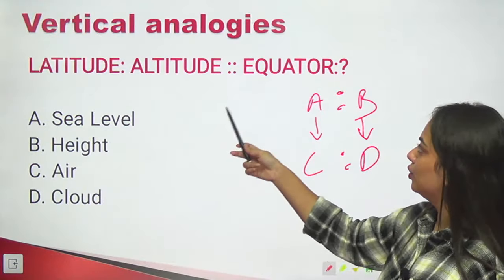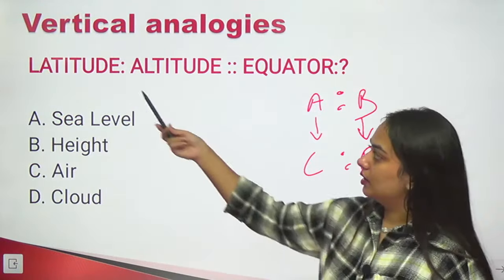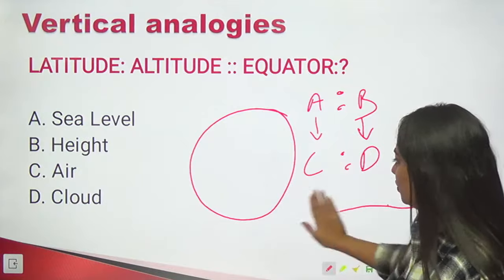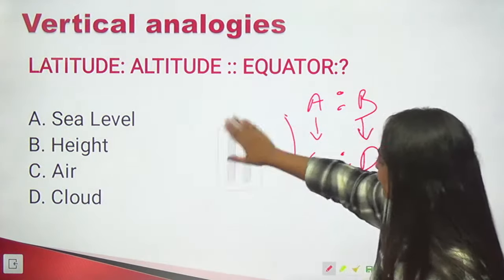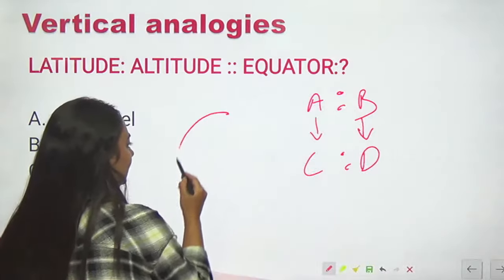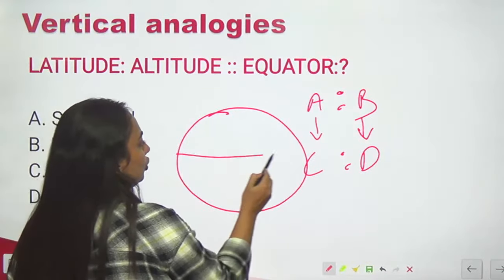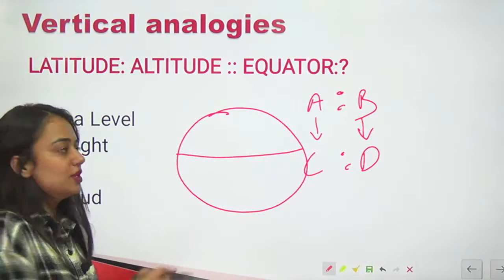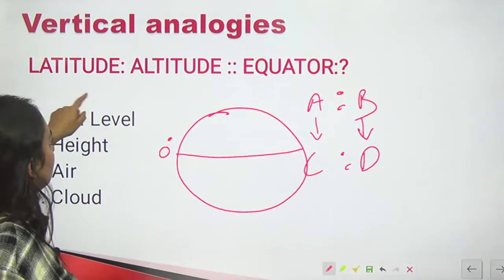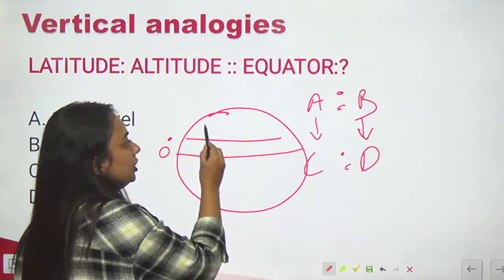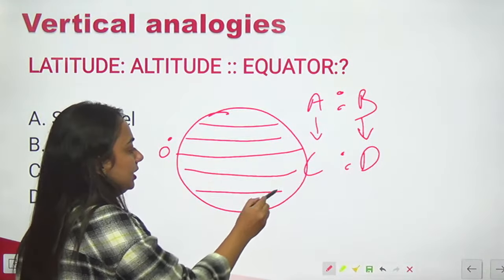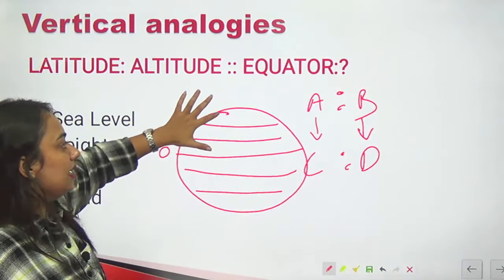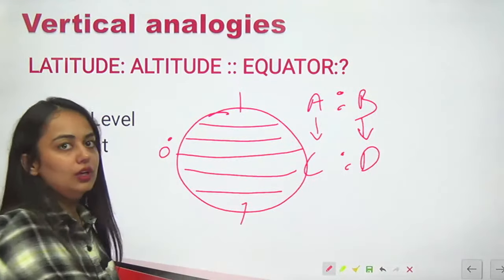Latitude and altitude and equator. So you all know what equator is. If this is the globe, okay, I know this globe isn't looking really good. So you can see my drawing is pathetic. If this is the globe, the 0 degree line which separates the northern hemisphere from the southern hemisphere is known as equator. And what is latitude? The imaginary lines that are drawn on the earth like this are known as latitudes. So we go from equator to the higher level to the poles, the north and the south pole.